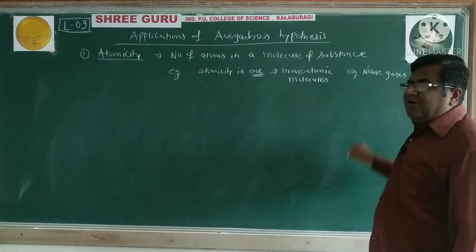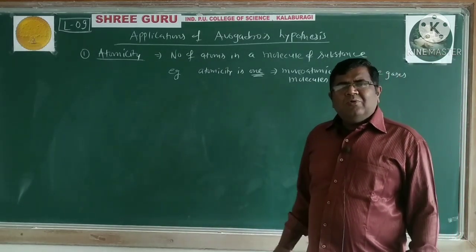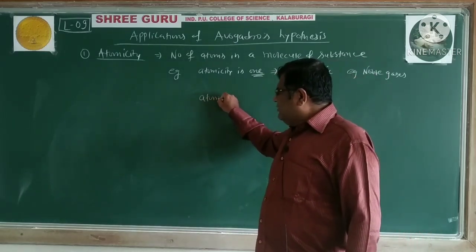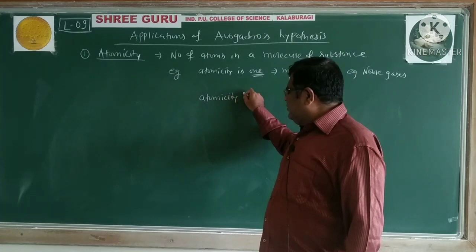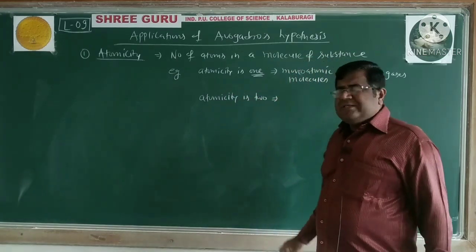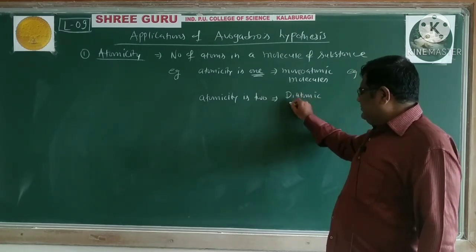Noble gases. All noble gases exist as monoatomic molecules. When atomicity is 2, we call it a diatomic molecule.